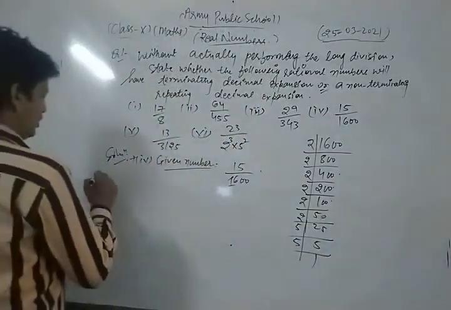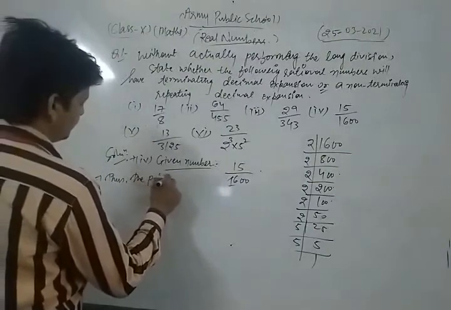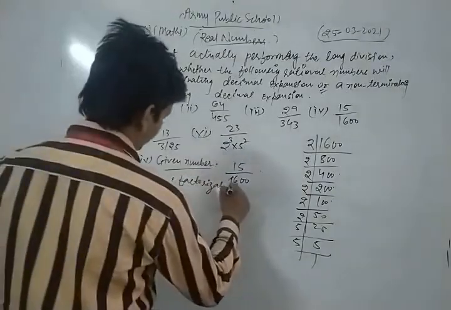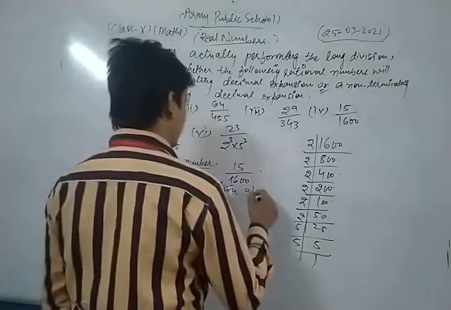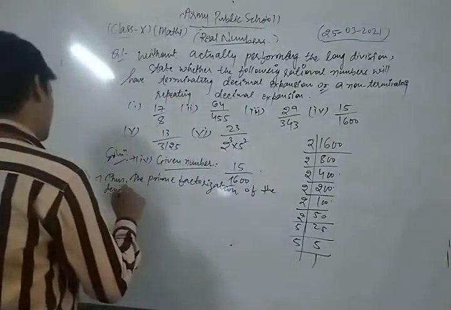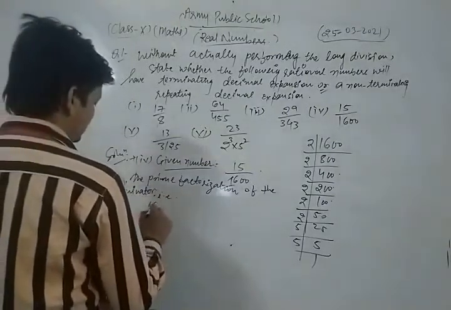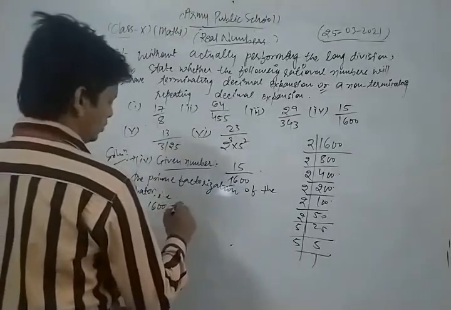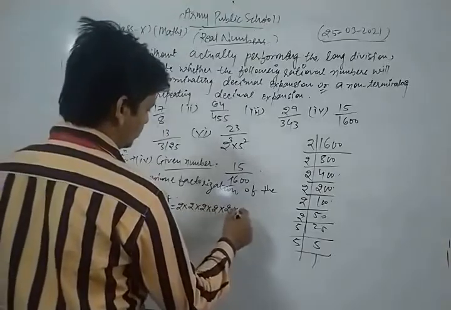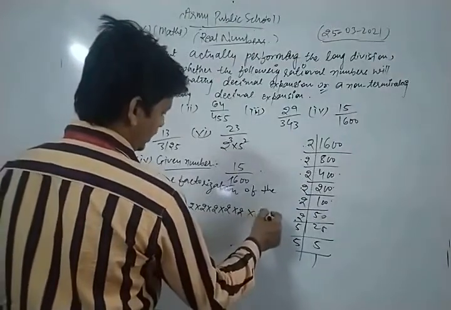Now thus the prime factorization of the denominator, that is 1600, is 2 into 2 into 2 into 2 into 2 into 2, that is six 2s, into 5 into 5.